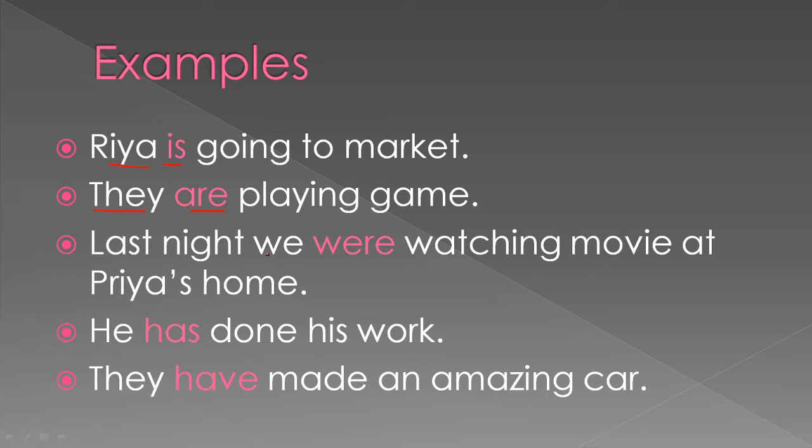Last night we were watching movie at Priya's home. In this sentence, we is plural subject. So we have to use plural verb with it. In the same way, he is singular subject. Verb used with it should be singular. They is a plural subject. Verb used with they should be plural.